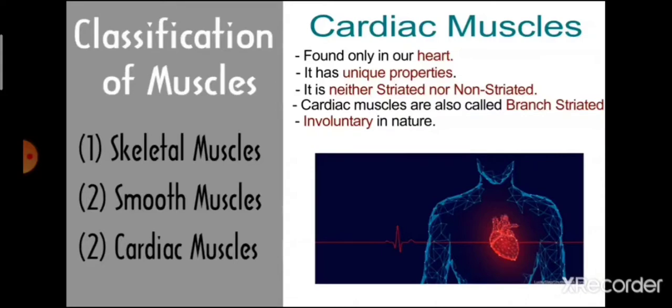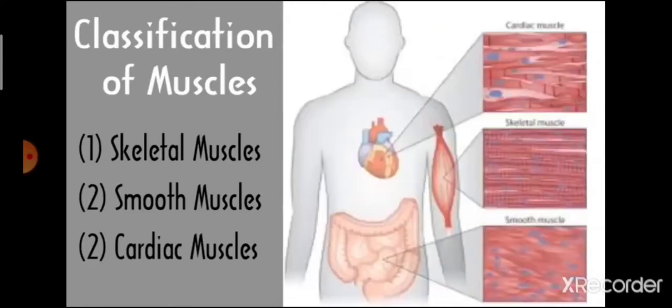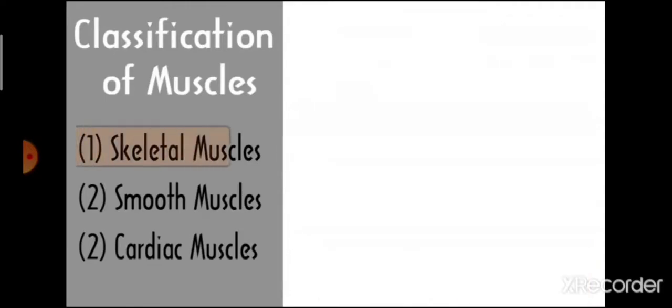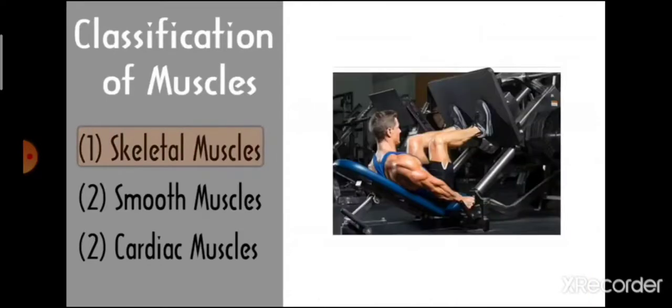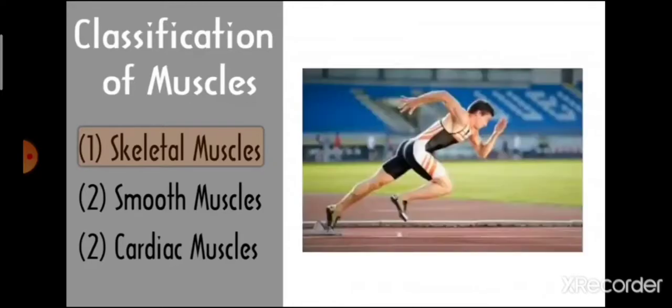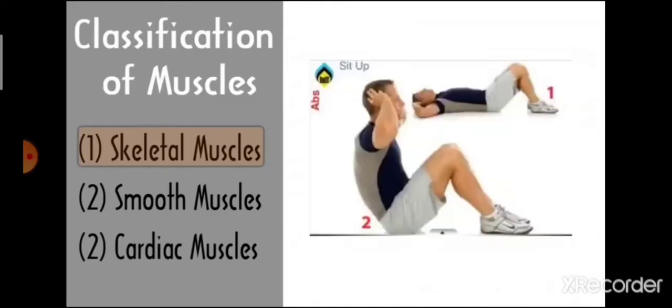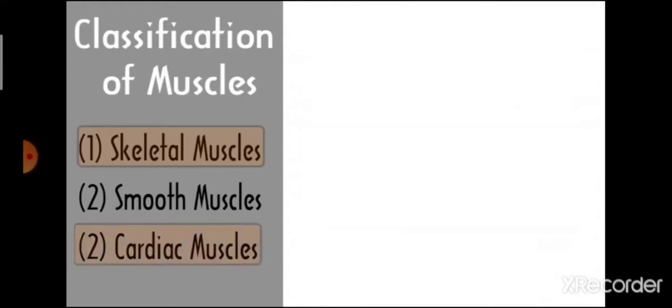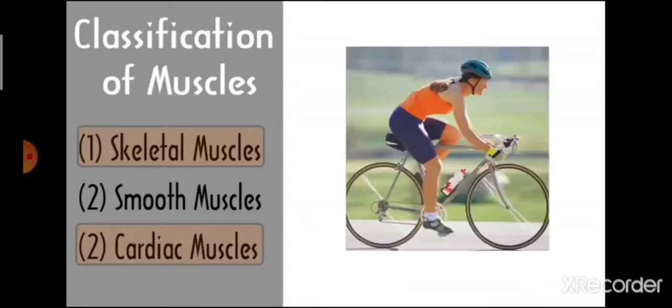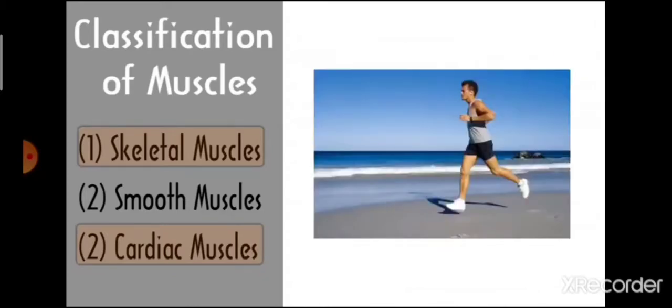So students, we have learned the classification of muscles. One more important thing, students, we can make the skeletal muscle strong by doing workout, by taking proper training. Walking and cardiac muscle, meaning heart muscle, can also become healthy by doing cardiovascular exercise. But we cannot make our smooth muscle strong directly by doing physical exercise.